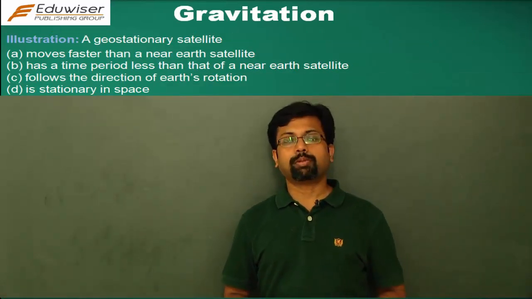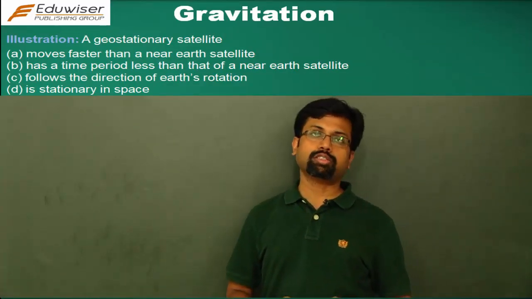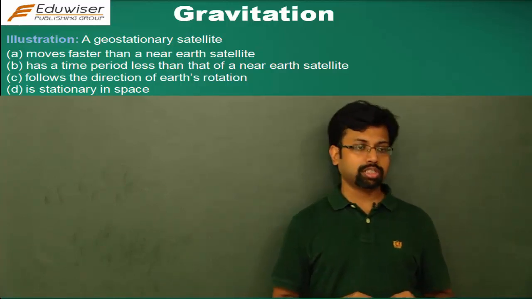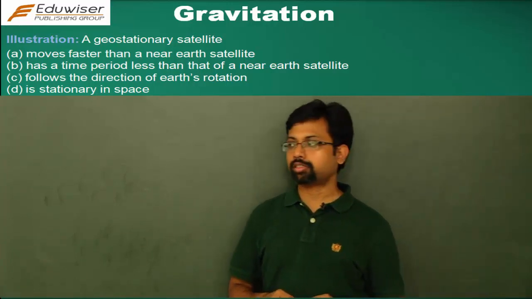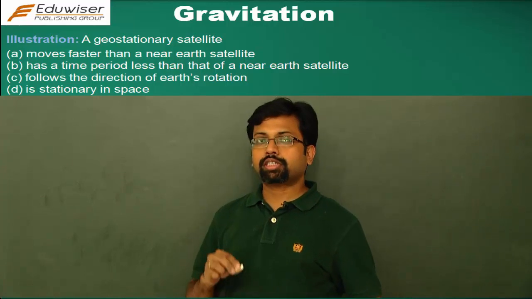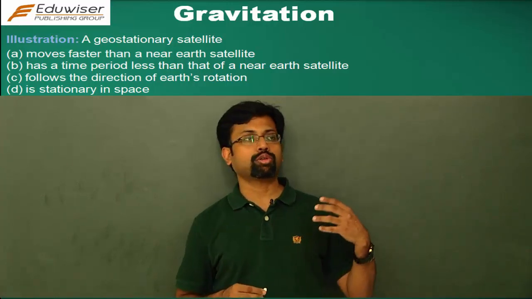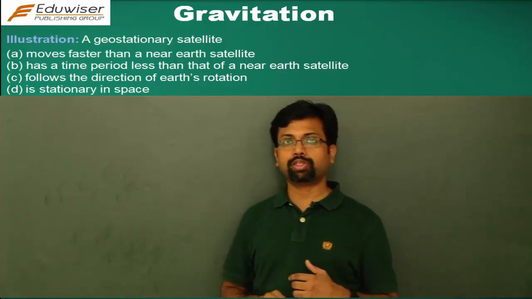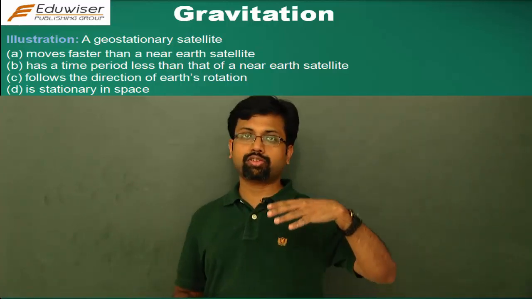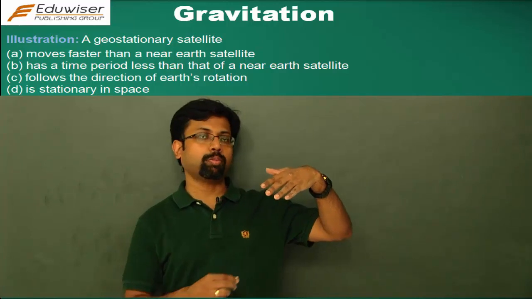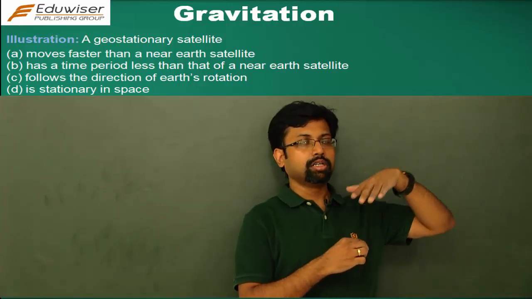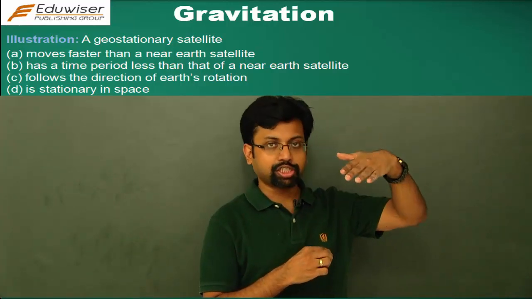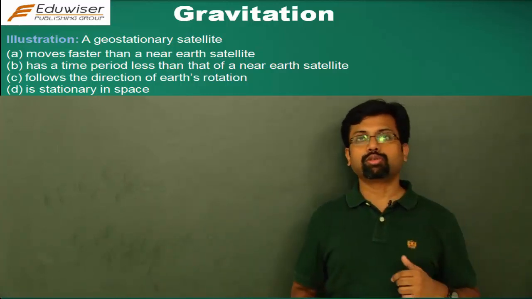The next question is about a geostationary satellite. What is a geostationary satellite? A geostationary satellite, as the name suggests, is a satellite that is stationary geographically. That means when you send a satellite over the surface of the earth, a satellite that remains stationary with respect to a particular place above which it is stationed, then it is called a geostationary satellite.